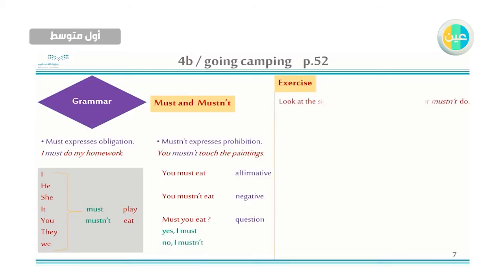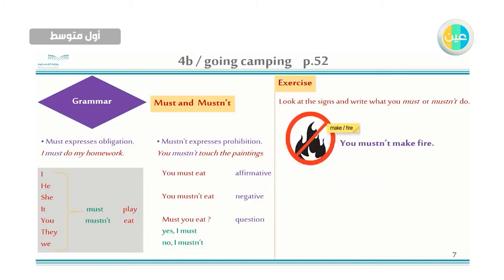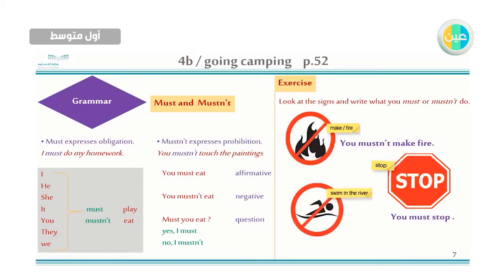Let's do the exercise now. Look at the signs and write what you must or mustn't do. Look at this. Now, this is prohibition, and we will use the verb make and the noun fire. You mustn't make fire. Prohibition, sorry. This is prohibition, منع. Stop. You must stop. Swim in the river. Don't swim. We will say, you mustn't swim in the river.